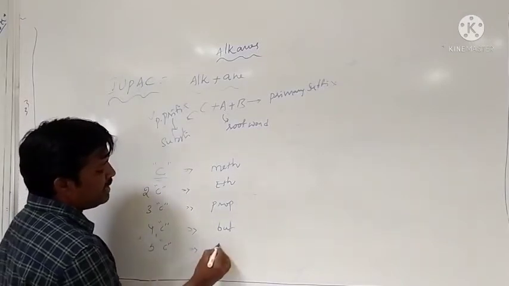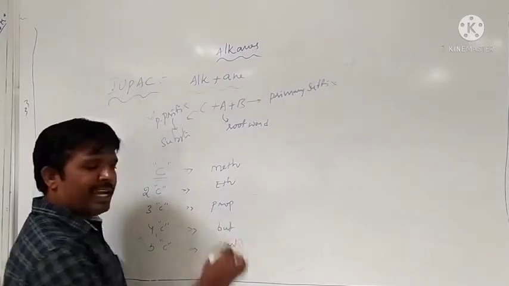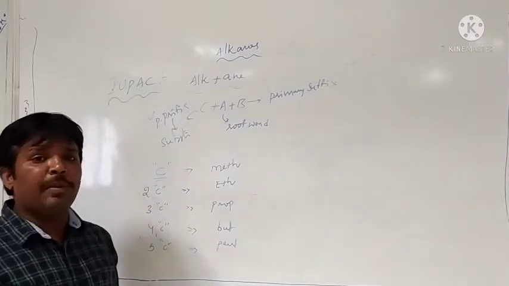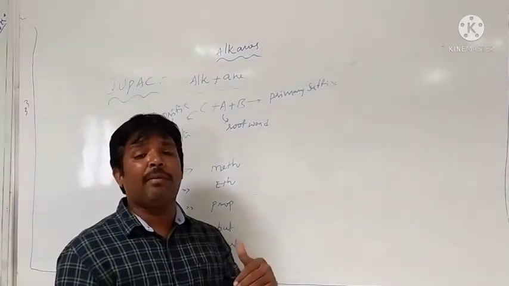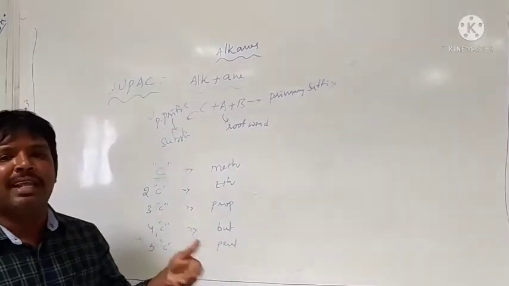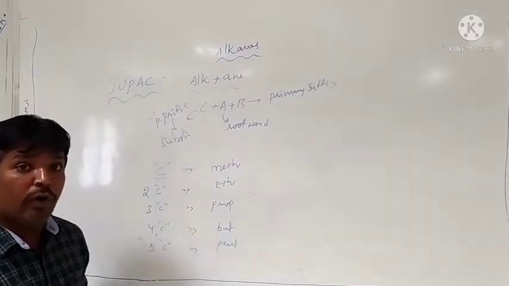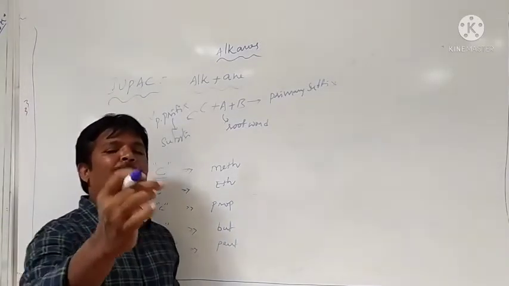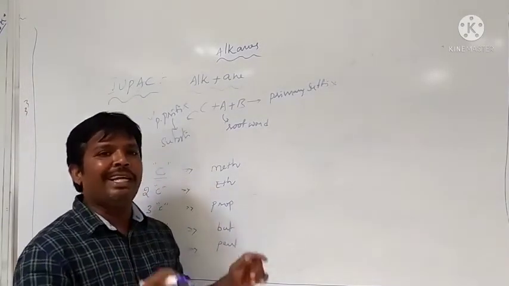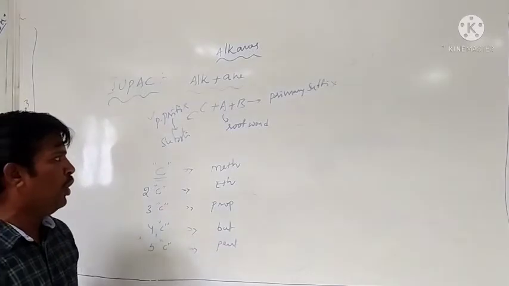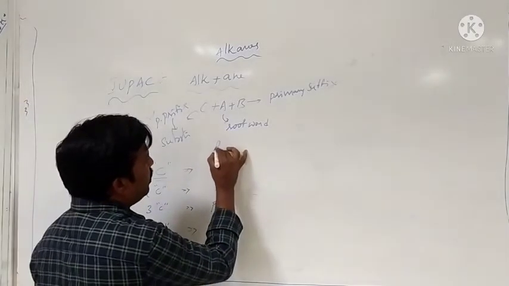Five carbon atoms, that is pent. Six carbon atoms, hex. Seven, hept. Eight, oct. Nine, non. Ten carbon atoms, dec. Therefore, the number of carbons present in the carbon chain indicates the root word.